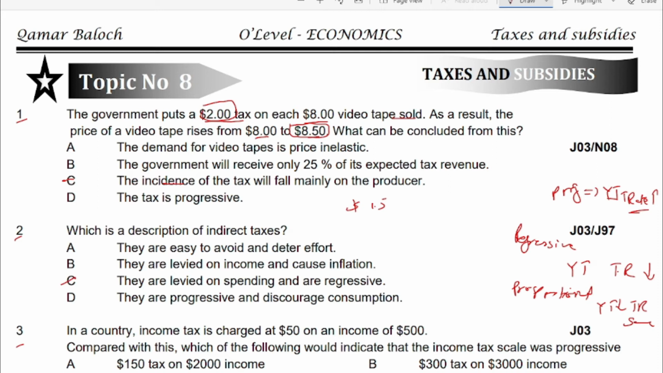For example, if government imposes $15 tax on a certain product or on every product, then it means that the person who is earning $1,000 will be paying $15, and the person who is earning even $10,000, he will also pay the same amount of tax. So it means $15 will be a very smaller percentage of 10,000 as compared to 1,000. So it means the poor class is paying with greater percentage and the higher class is paying with smaller percentage. So that's why it is called regressive.